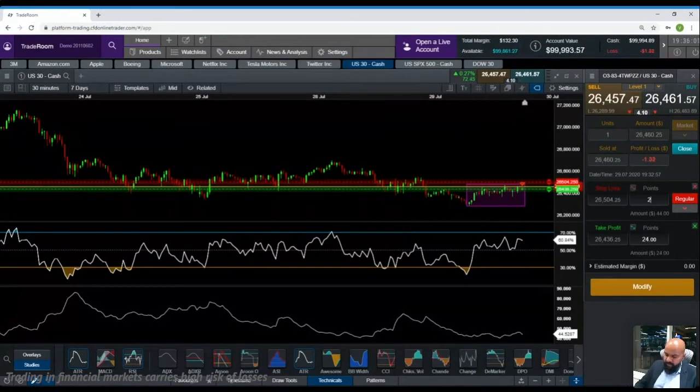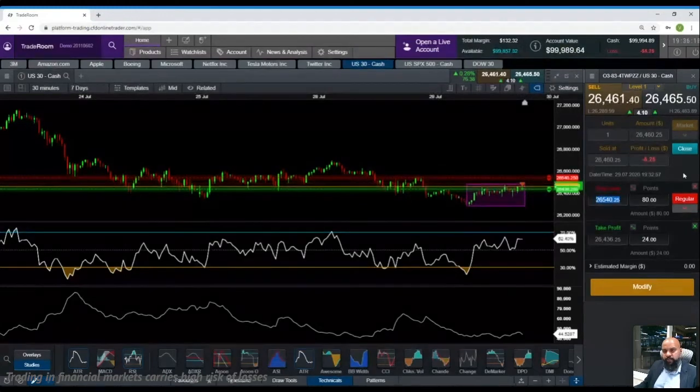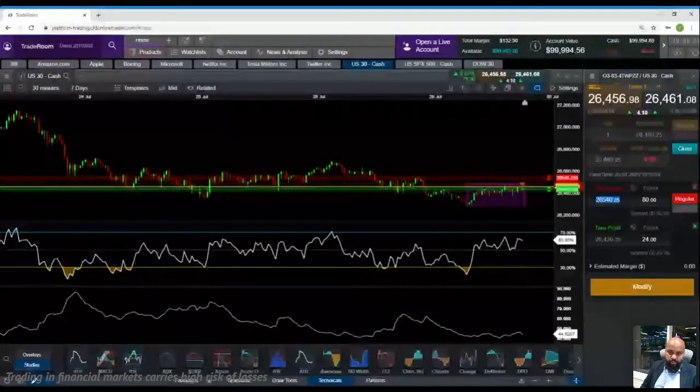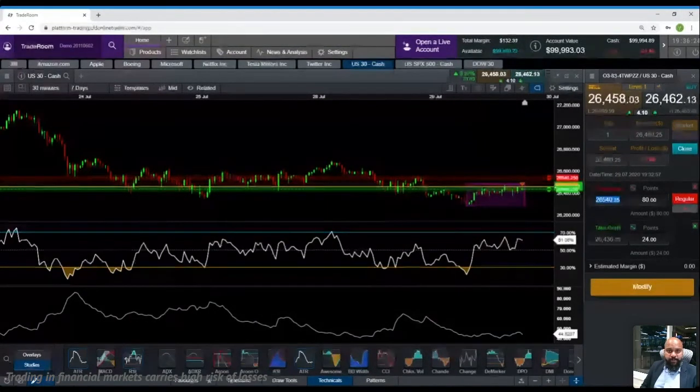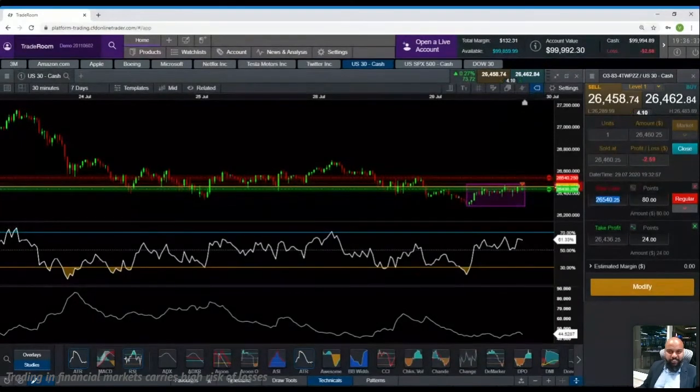Or I can also double it up, because if you're planning to average, if you sell now and want to sell some more when it goes up higher, you can always do that as well. So you can keep an extreme stop loss of $80 on the higher end. That is worst case scenario. There's news that has come out today. We have FOMC, which might impact the market a lot. Based on Powell's statement, the market can go in both directions, and hence it's always best to keep a stop loss. A close stop loss or an extreme stop loss does not matter, but a stop loss is mandatory on every trade.